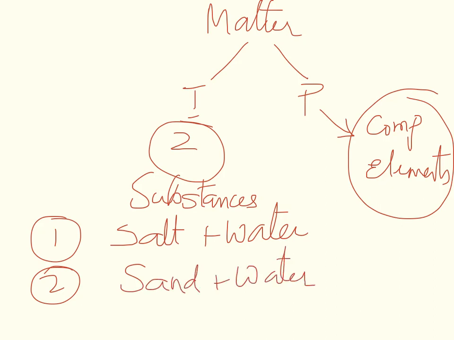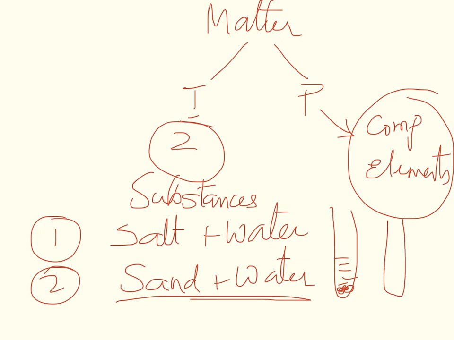If you think about it, there is a difference between these two. If you mix sand and water, you can actually see separately sand at the bottom and water on top. But if you mix salt and water, stir it up, all you see would be a liquid phase. You won't see salt in there unless you heat it up and get the salt out, right? So this, where you see just one phase, is a homogeneous mixture. Where you see two different phases, that's a heterogeneous mixture.